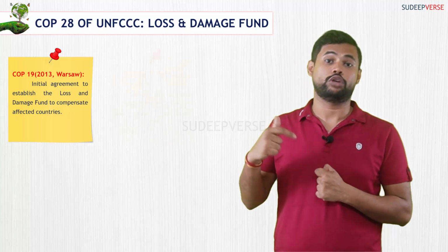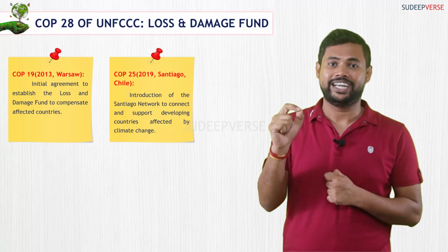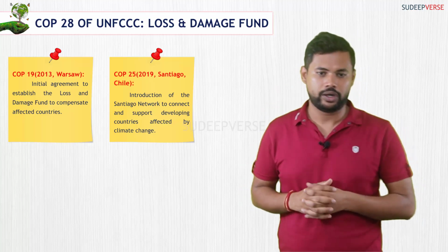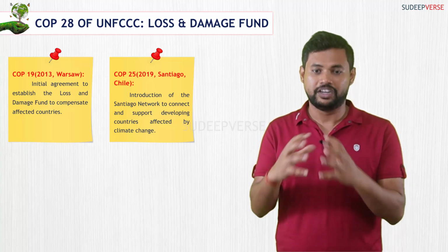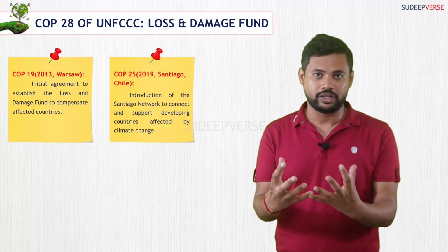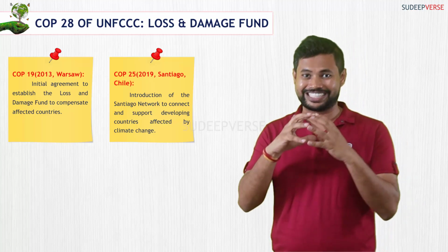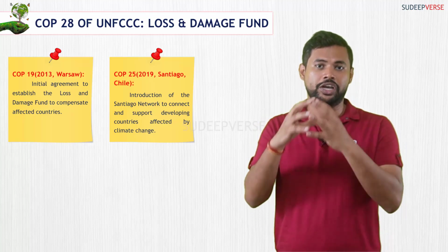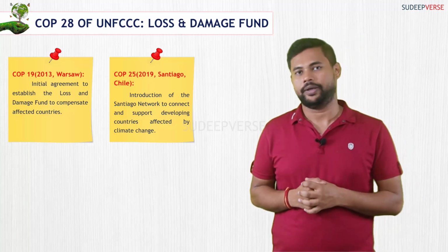Then the next was in 2019 in COP25 that happened in Santiago, Chile. Here it established something called Santiago Network. This Santiago Network is a network that was proposed to connect different developing countries together so that they can assist one another and we can assess these countries and what type of problems they are suffering. So this Santiago Network of connecting all those developing countries that are suffering from climate change is what was established in 2019 in Chile in COP25.